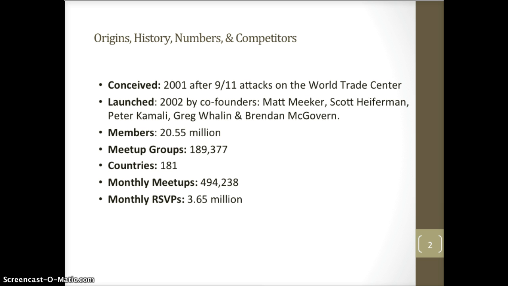The site launched in 2002 and now has over 20 million members, over 189,000 groups in 181 countries, over 480,000 monthly meetups, and more than 3.5 million RSVPs for those meetups. New York City was the first city to pass the million-member threshold and did that in October 2014 when the site had just over 19 million members. As you can see, the site is gaining popularity quickly.